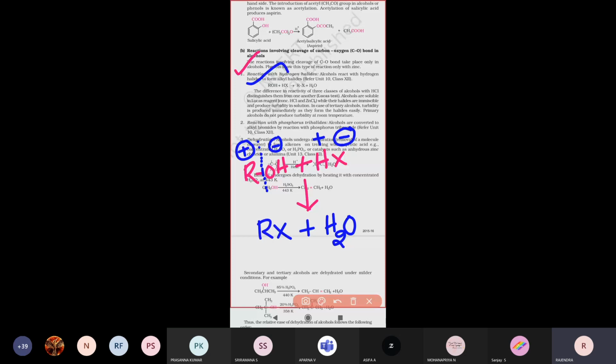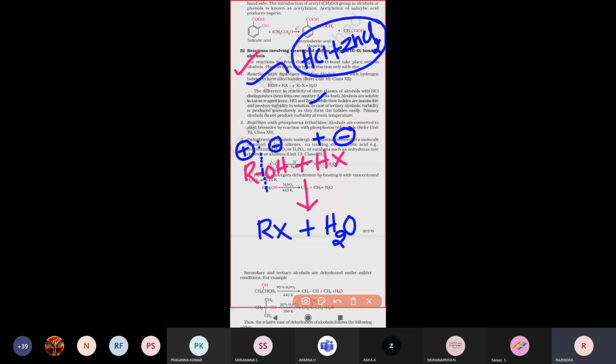Alcohols are soluble in the Lucas reagent while their halides are immiscible and produce turbidity in solution. In tertiary alcohols, turbidity is produced immediately, compared to secondary and primary alcohols.